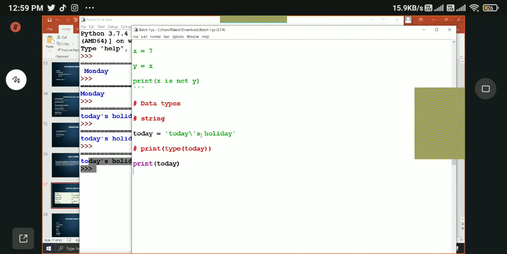If you think, why do I need this backward slash, I don't want all these headaches, what you can do is use double quotes. If you use double quotes, you don't need to use an escape character here, right?